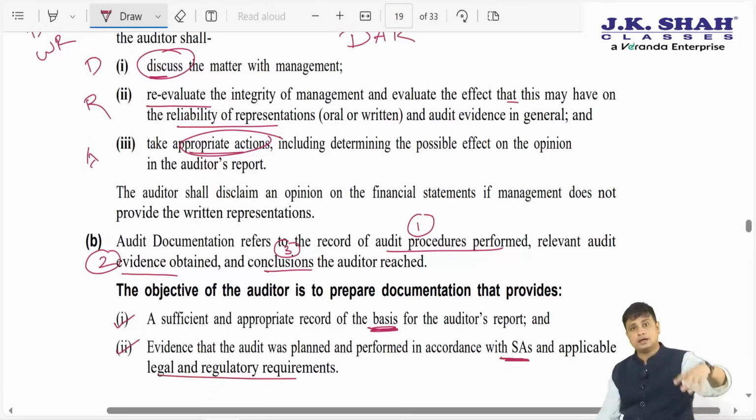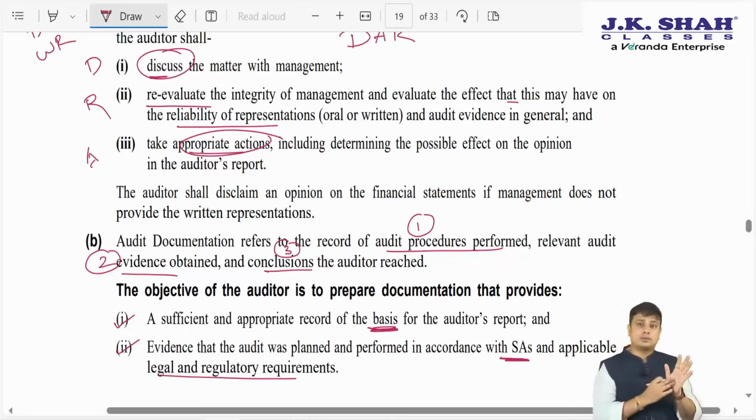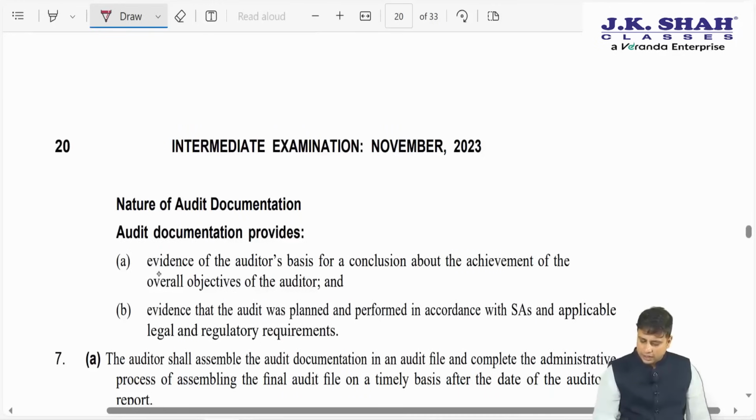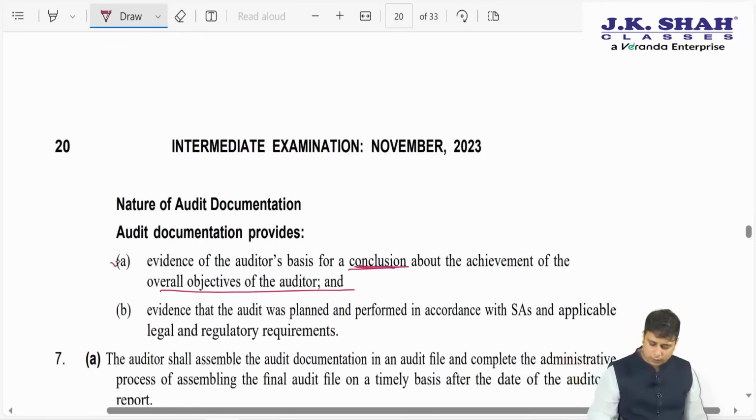So in case someone throws an allegation at us that we have not done our audit appropriately, we can prove with the help of documentation that we have followed the standards and legal and regulatory requirements. And lastly, evidence for the auditor's basis for conclusion about the achievement of the overall objective. So with the help of documentation, we can prove how we have achieved the overall objectives of the audit and given an opinion.